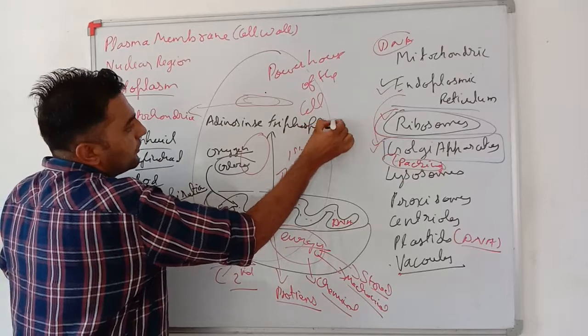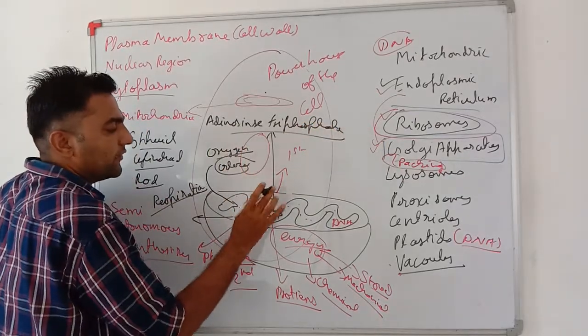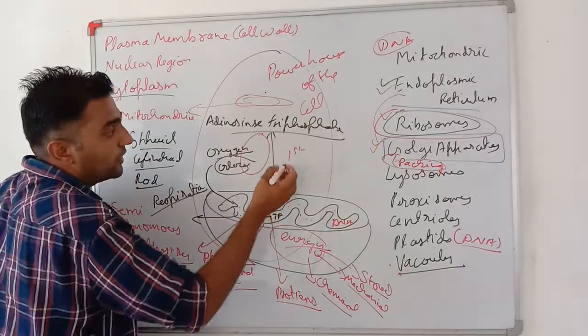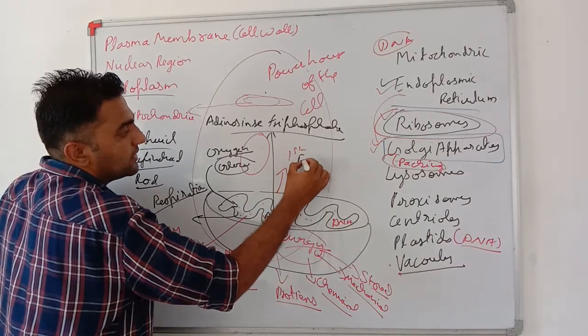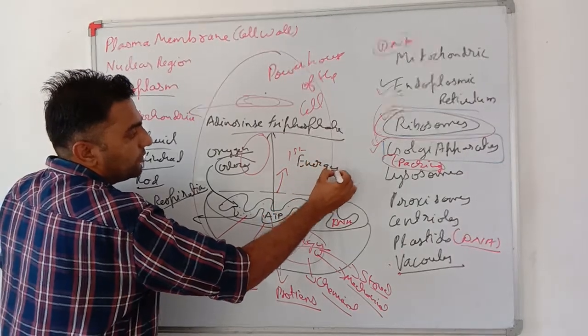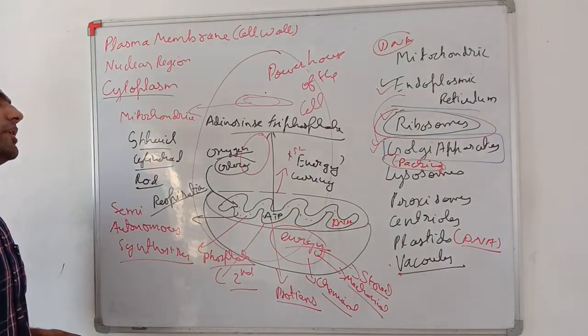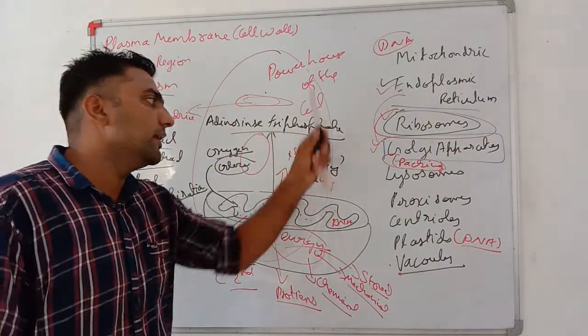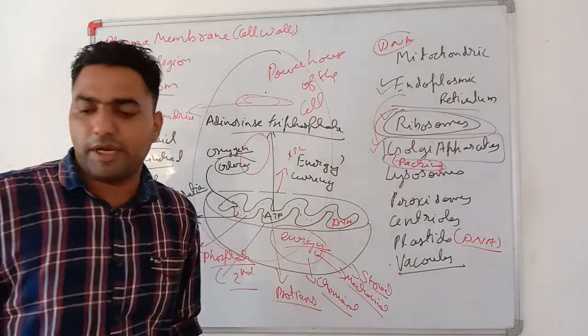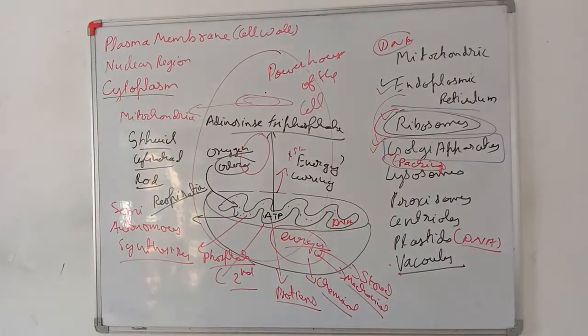Very important. Adenosine triphosphate is a form in which energy is stored. It is also known as the energy currency of the cell. ATP is the energy currency of the cell. So very important: mitochondria have their own DNA, plastids also have their own DNA, and mitochondria are the powerhouse of the cell.